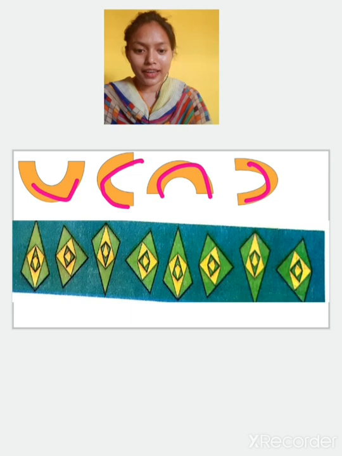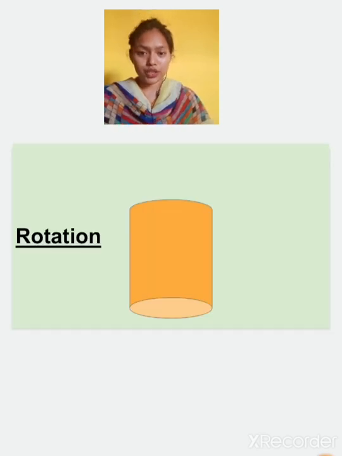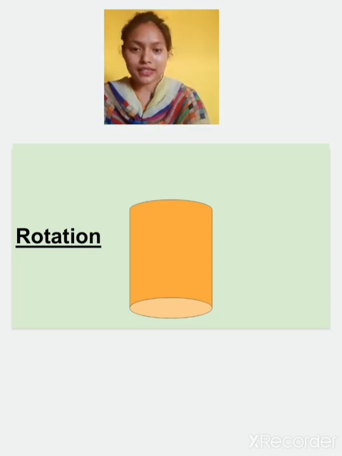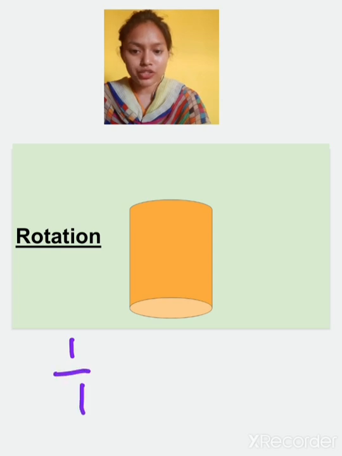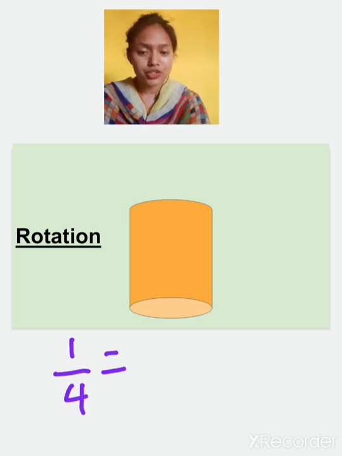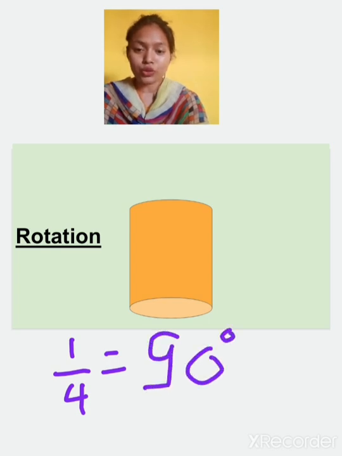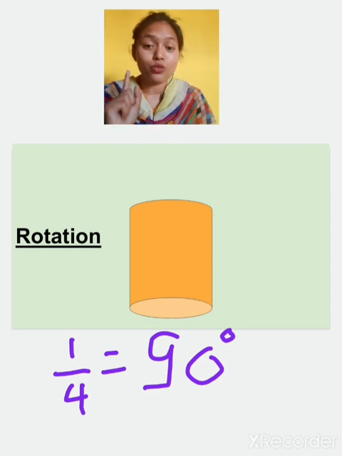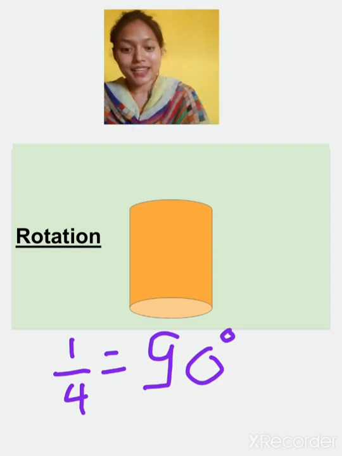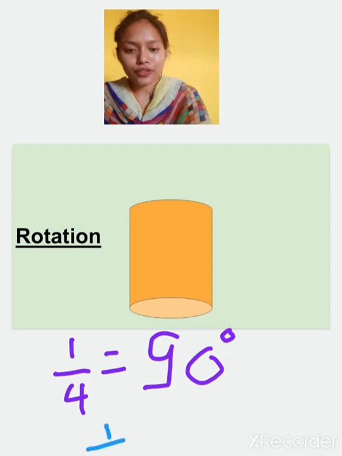So let's quickly recap that. We studied about rotation in the previous chapters. So let's see the rotation. If this is a cylinder, now we'll talk about two types of rotations here. First one is 1/4 rotation. 1/4 rotation means how much? 1/4 part. Quarter part means how much? It is 90 degrees. 1/4 rotation means 90-degree rotation. Yes. And half rotation means 180 degrees.